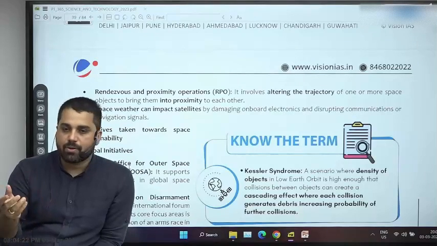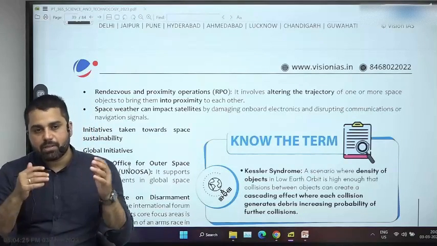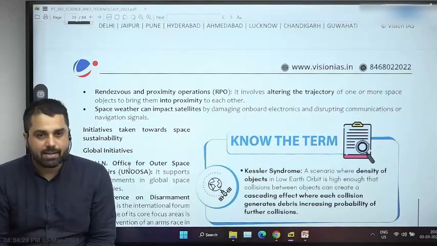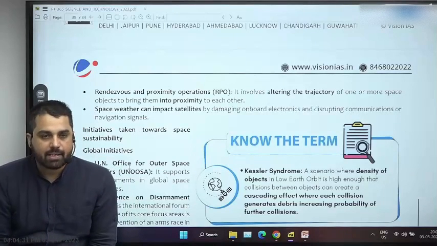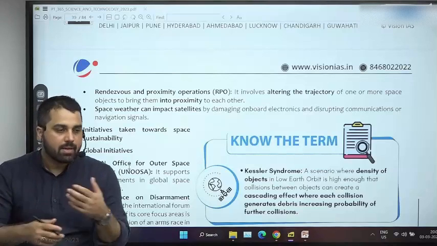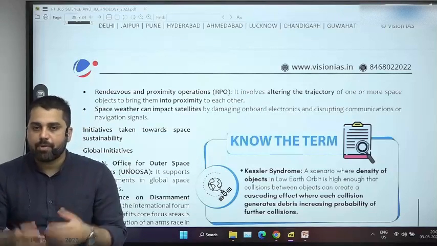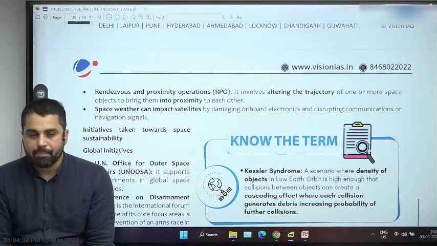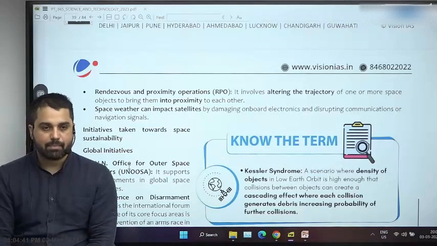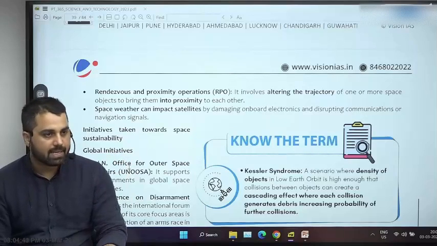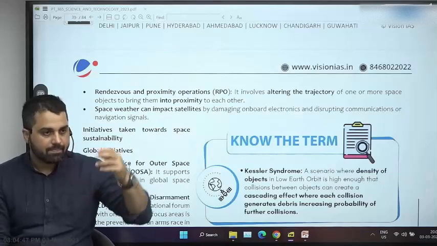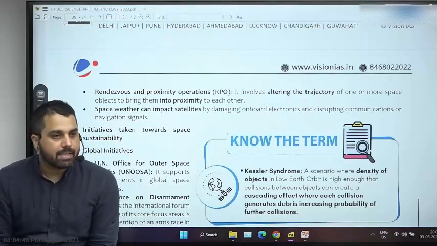तो जो Tiangong construction है, that Tiangong space station was almost on a collision course with some of the Starlink satellites of SpaceX, and China was furious at it. It had to do some emergency maneuver to avoid this. So that is also a threat to space sustainability. And another threat can be the presence of a lot of charged magnetized particles, especially magnetized particles coming from the sun. They can also destroy your space assets.